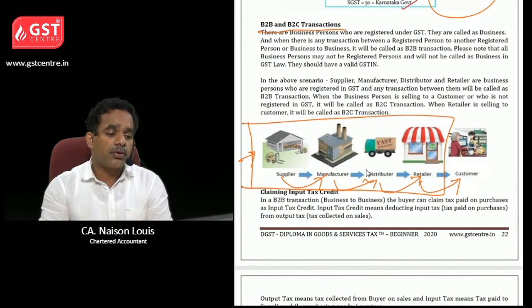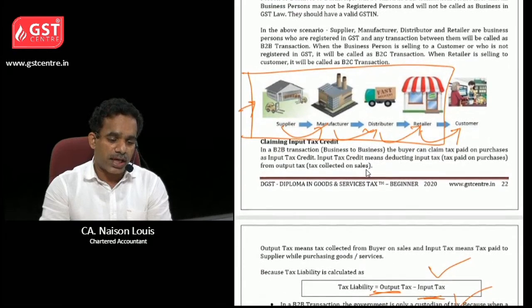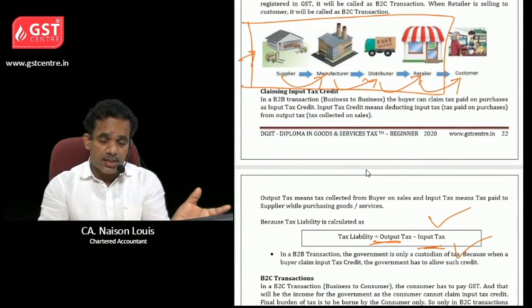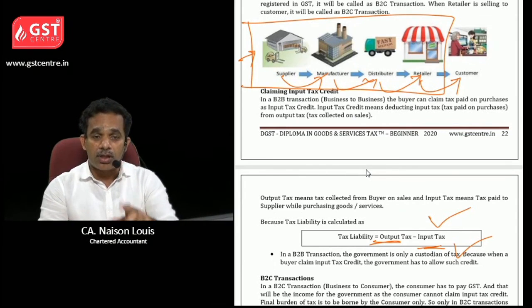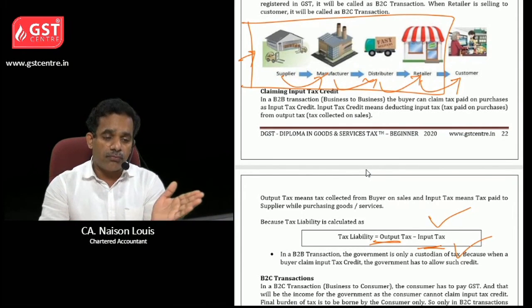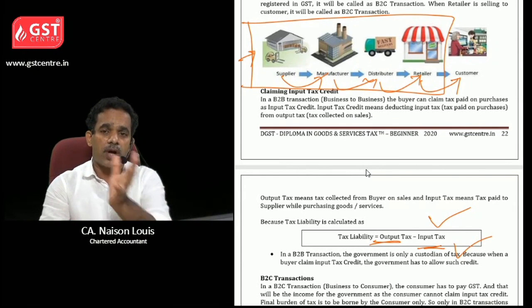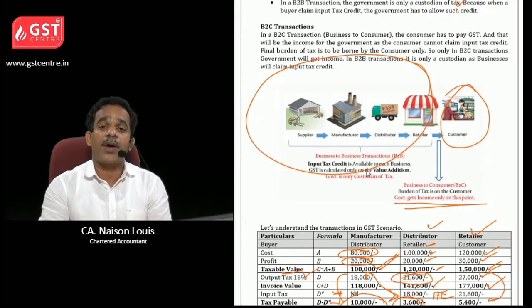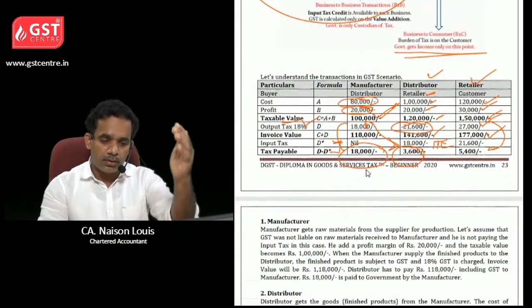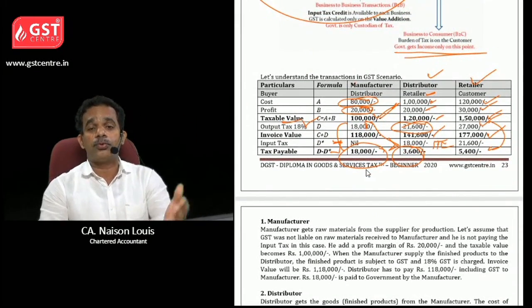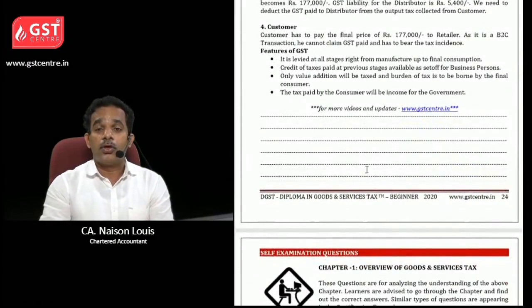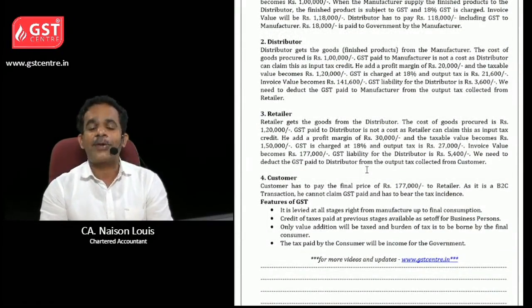And we have also learned about B2B and B2C transactions. Any transaction from a registered person to another registered person is called B2B, and from a business person to a customer is called B2C. The formula for calculating tax liability is output tax minus input tax. Then we analyzed a table to get an idea of how this formula works. Hope it is clear. Thank you very much.